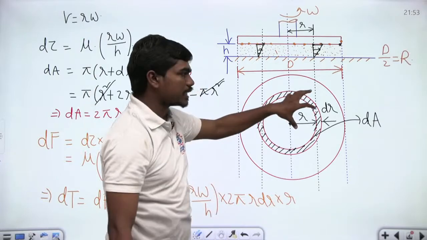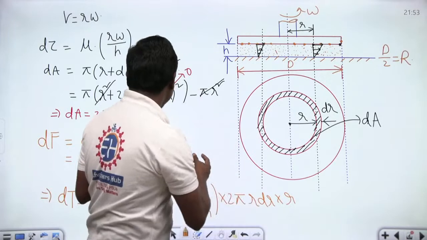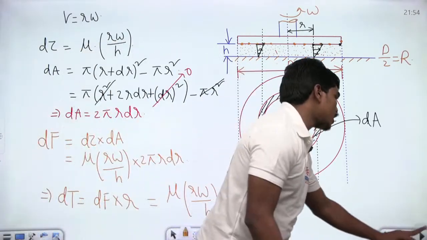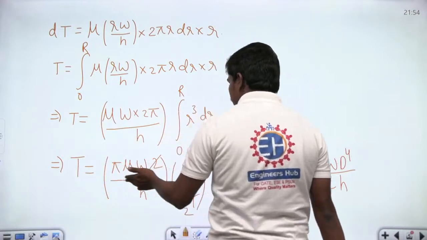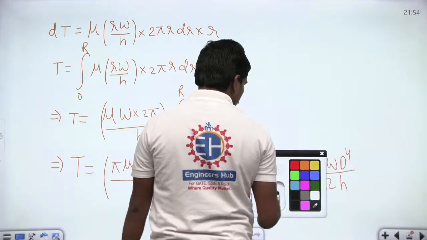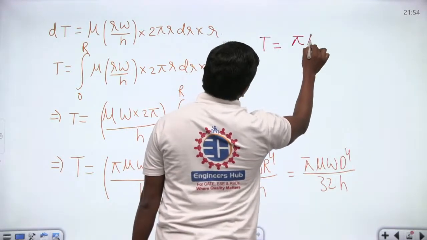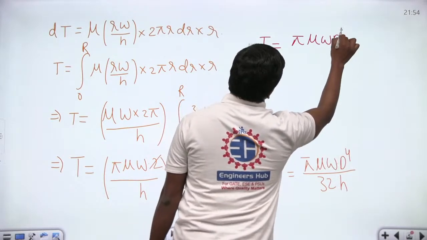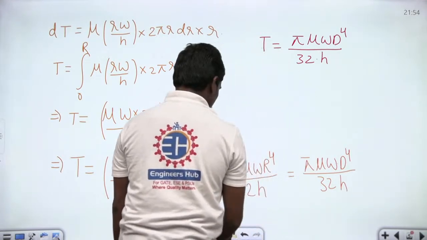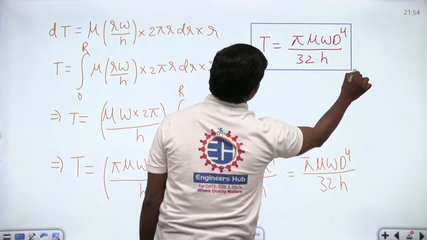So the small shear stress acts on this elemental area, and this elemental area is given by 2 pi r times dr. So this is your elemental torque that's acting, and if you integrate the expression, this is a simple term. So the torque required, let us highlight this in a box. The torque required T is equal to pi mu omega d power 4 by 32 times clearance. This is what we have here, correct? So let us highlight this in a box.